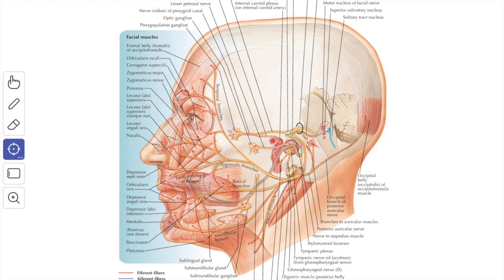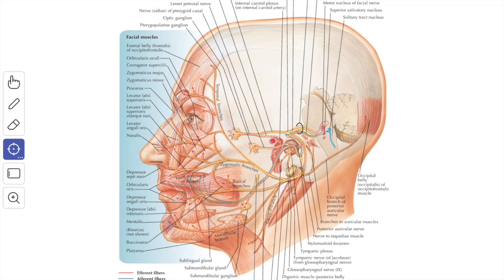A fresh relay of fibers from the solitary nucleus crosses the midline and ascends to the opposite side as the solitariothalamic tract, which terminates in the ventral posteromedial nucleus of the thalamus. The final relay from the thalamus is projected to the lower part of the postcentral gyrus, area number 3, 1, 2, for the perception of taste sensation.